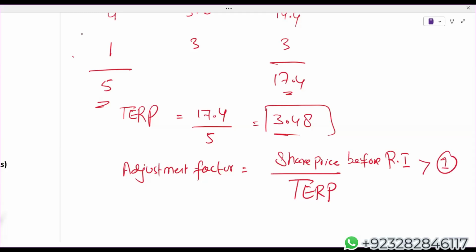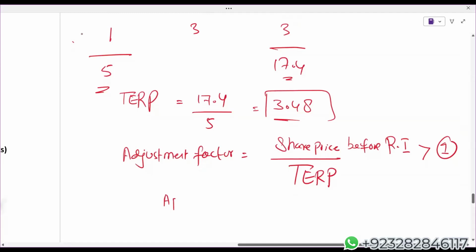Actually, the adjustment factor shows the element of bonus within the right. A complete right is not a bonus issue, but within the right there is a built-in element of bonus. That is why you can also use the term bonus fraction for this adjustment factor. And this adjustment factor will apply only on those shares that are there in the question before the right.